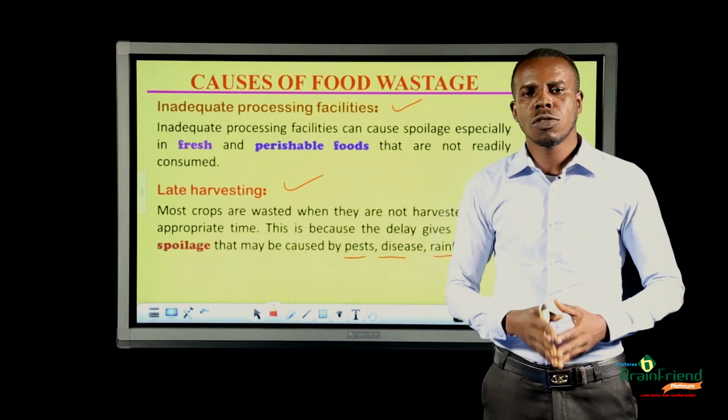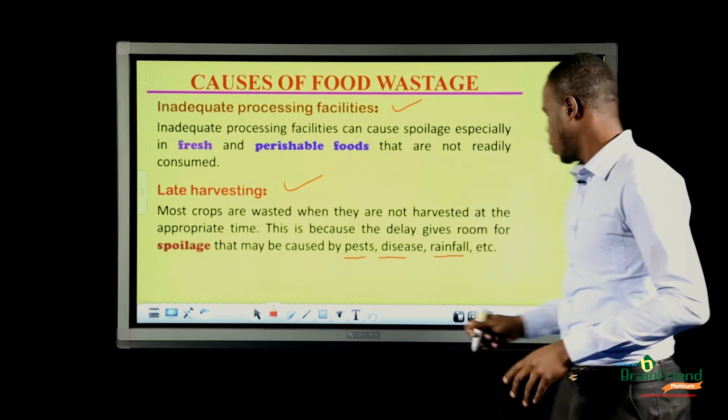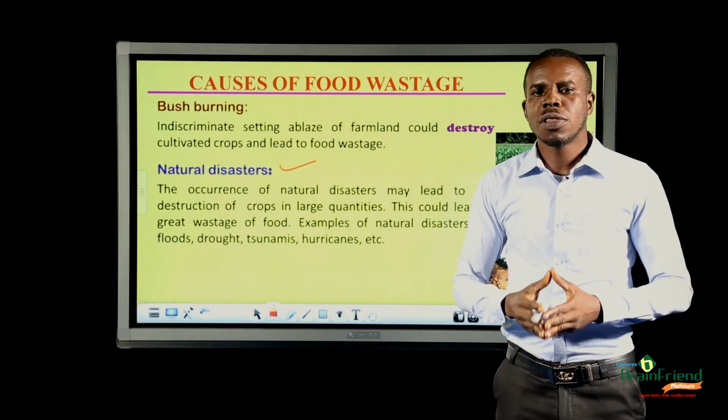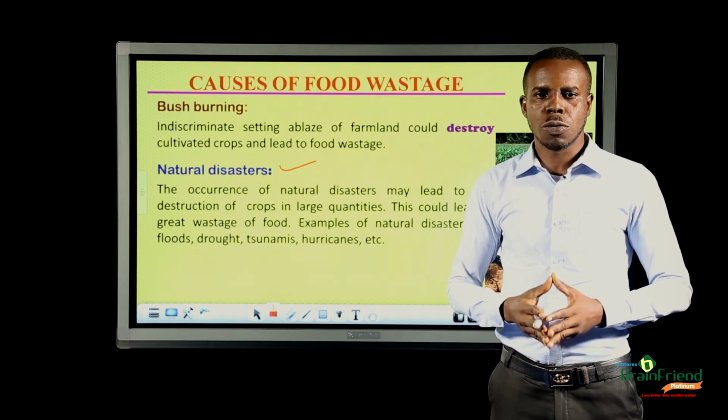The next cause of food wastage we are going to be looking at is bush burning. Indiscriminate setting ablaze of farmland causes crops which are cultivated to be destroyed, and this can lead to food wastage. And the last cause of food wastage we are going to be looking at in this class is natural disasters. The occurrence of natural disasters may lead to the destruction of crops in large quantity.